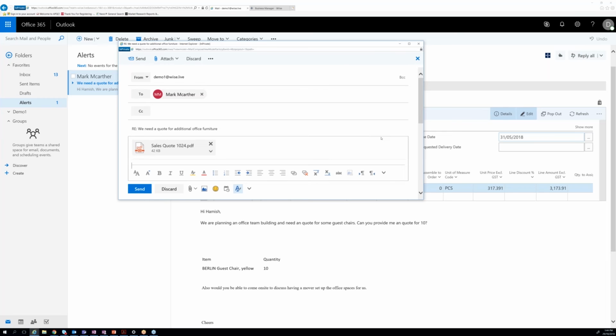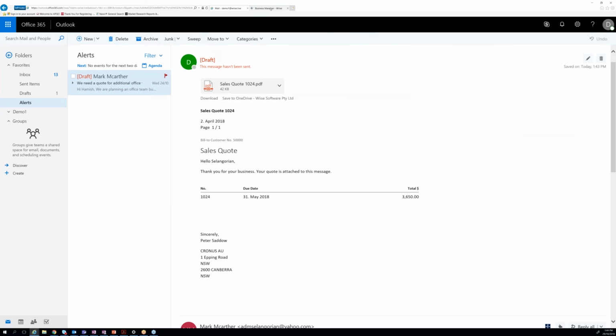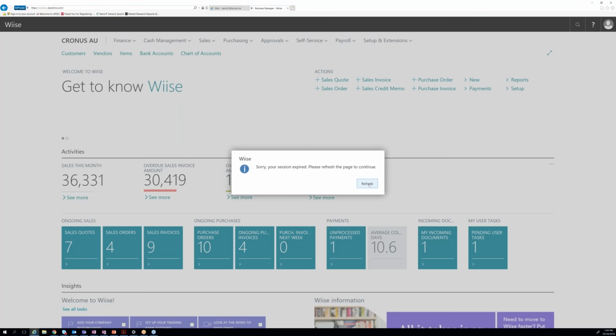Now for me, that's an example of just how easy it is and how you can save time immediately by optimizing your processes and giving time back to your people. If you look from a salesperson's perspective, how much time do they use having to build out these quotes? How many more people can they engage with on a daily basis if they're not being slowed down by inefficient processes? Now to this stage, I'd like to go over straight to Wiise. Now let me give it a refresh to make sure we're dealing with the most up-to-date information possible.